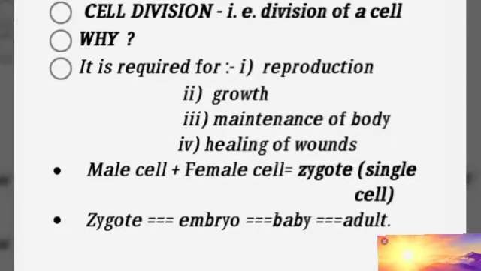Cell division is required for, first, reproduction, second, for growth, third, for the maintenance of the body, and fourth, for healing of wounds. So let's understand the first point briefly. Cell division for reproduction.